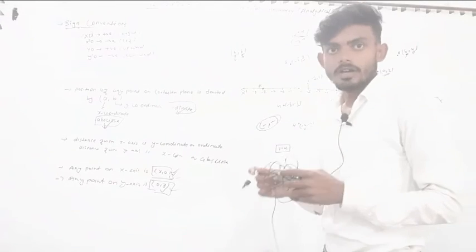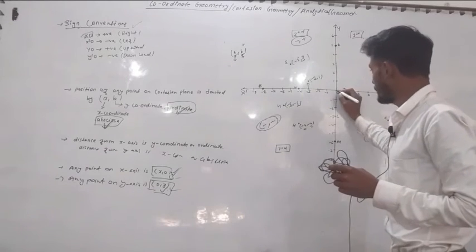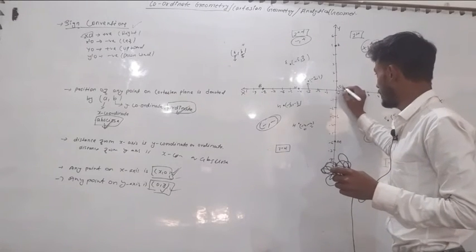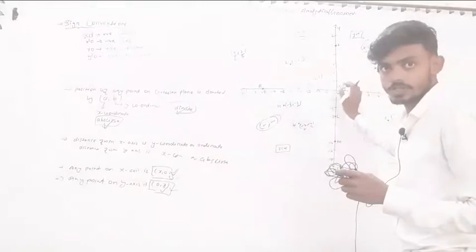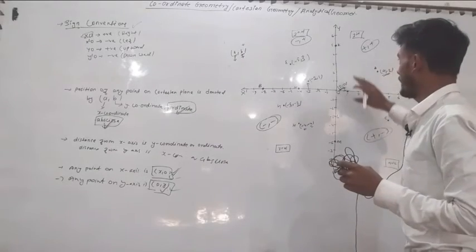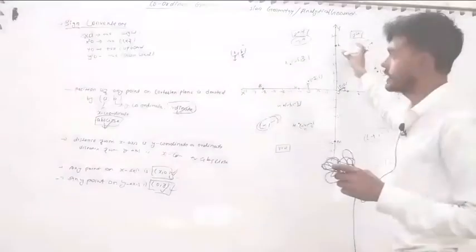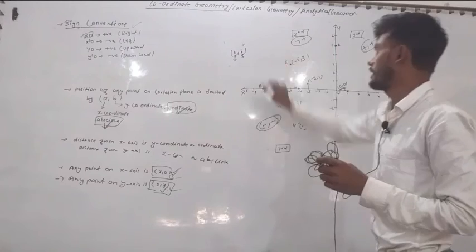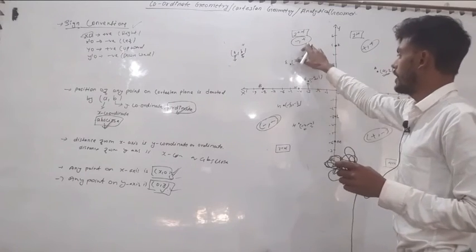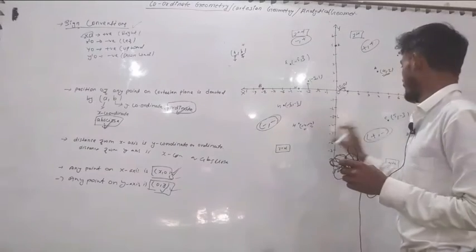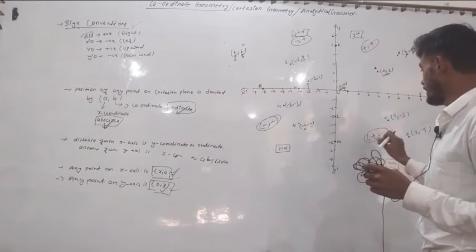Now what is the coordinate of the origin? Origin is 0 0. The coordinate of origin is 0 and 0. Any point in the first quadrant is positive, positive, and any point in the second quadrant is negative, positive, and in the third quadrant both are negative, and in the fourth quadrant x is positive and y is negative.